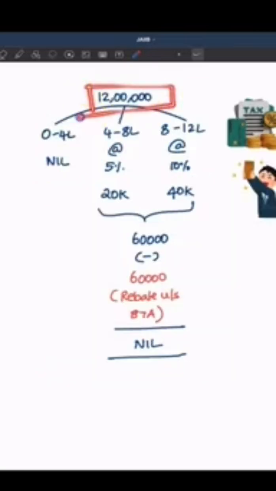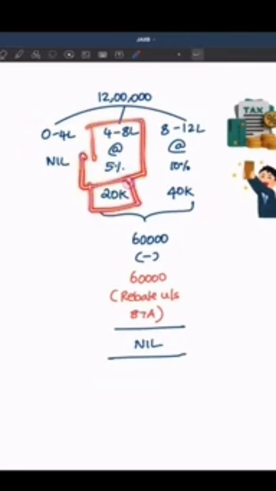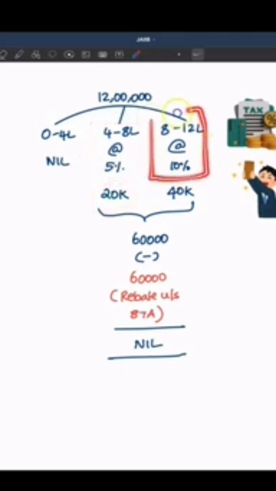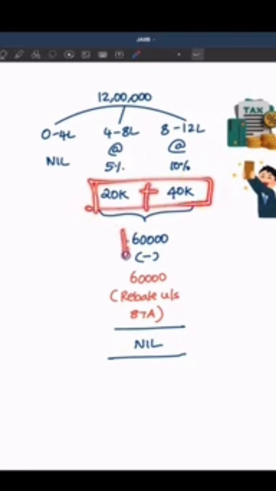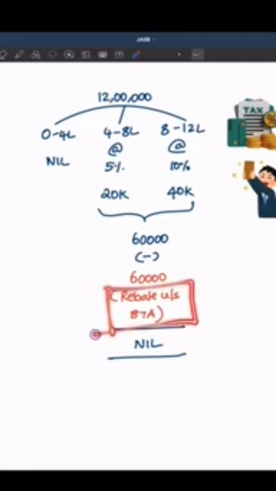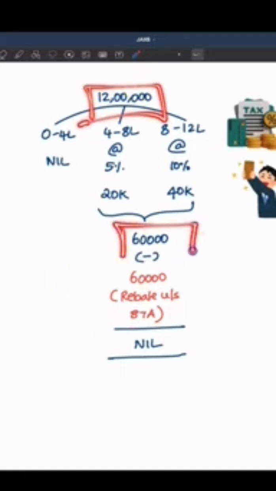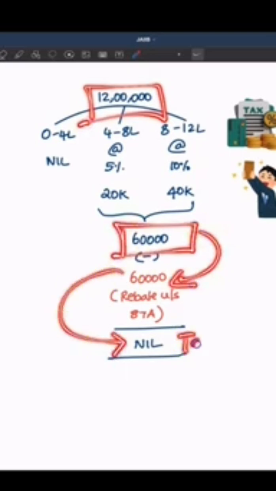Let's break that down. When the income is 12 lakhs, up to 0 to 4 lakhs, no taxes. 4 to 8 lakhs, it is at the rate of 5%, so tax amount is going to be 20,000. 8 to 12 lakhs at the rate of 10%, tax amount is going to be 40,000. It means effectively 20 plus 40, the tax amount should be 60,000. But income tax has provided for a rebate under section 87A to the extent of 60,000. It means if your income is going to be 12 lakhs, tax amount will be 60,000. But you will have a rebate of 60,000, so tax payable will be nil.